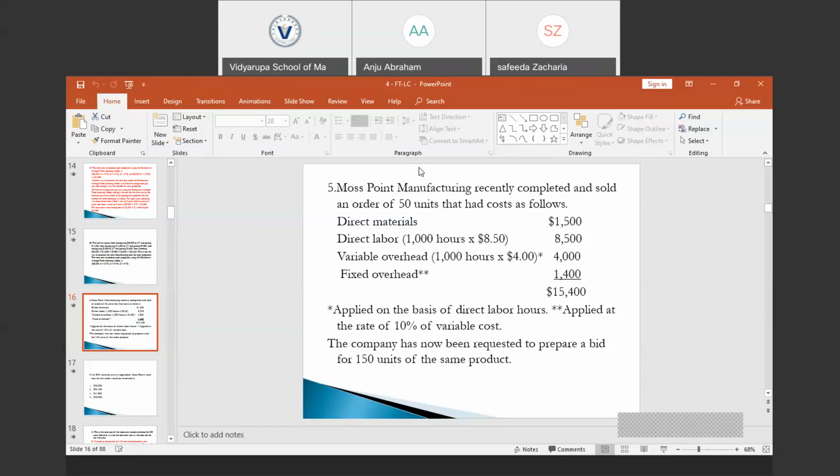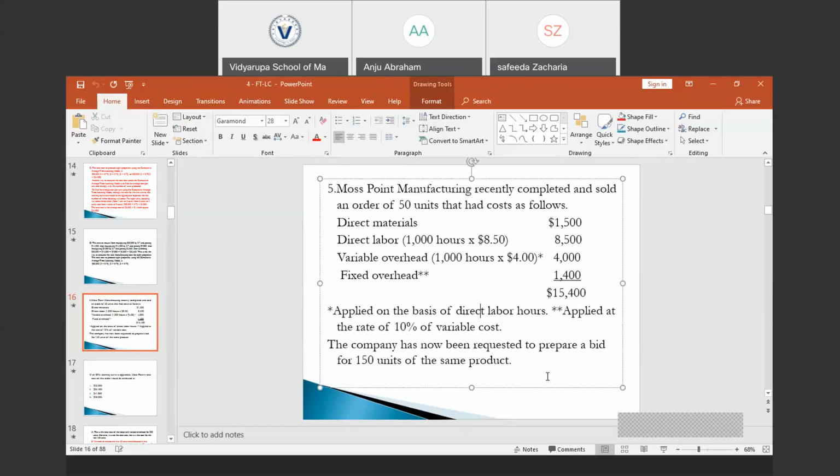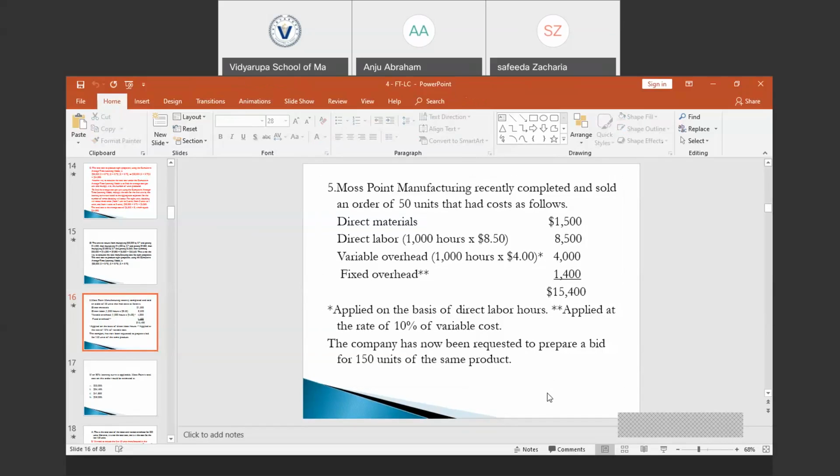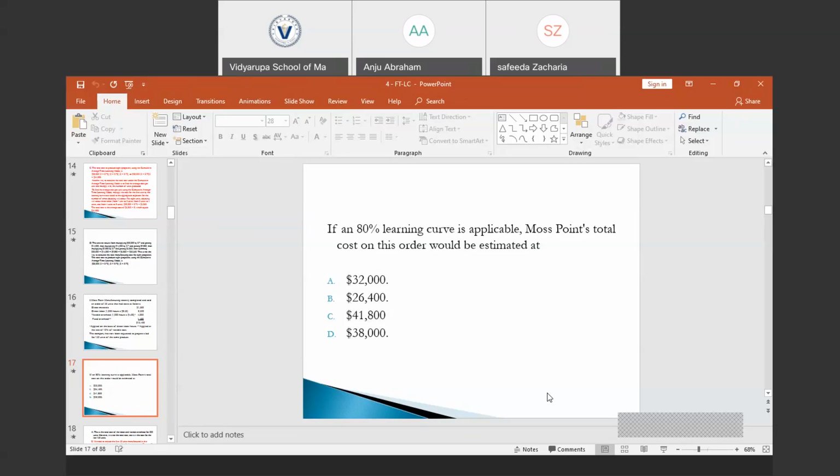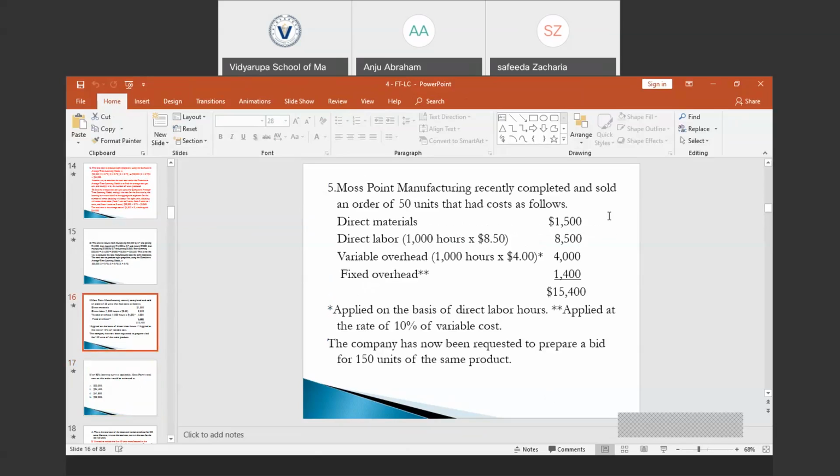All such details are provided. And the company has now been requested to prepare a bid for 150 units of the same product. So if an 80% learning curve is applicable, Most Point's total cost on this order would be estimated at. There exists an 80% learning curve. Here we are given the data relating to 50 units and we are going to prepare a bid for the 150 units.